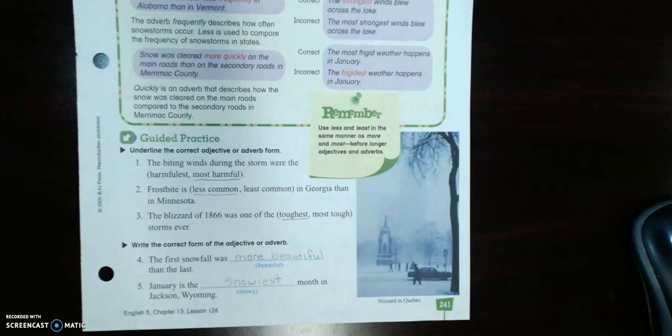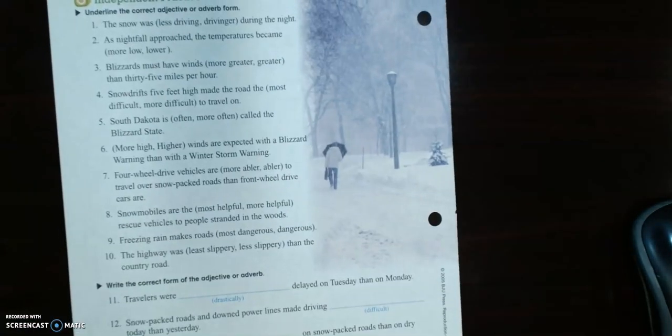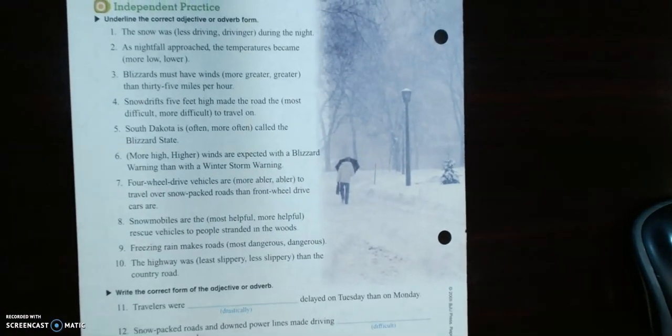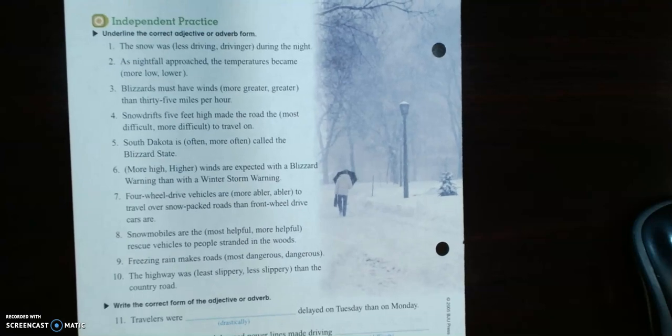So let's flip our paper over to page 242, and it says this is independent practice, so you guys are going to be doing this by yourself, but you need to slow down and think about what are you doing. It says underline the correct adjective or adverb form.